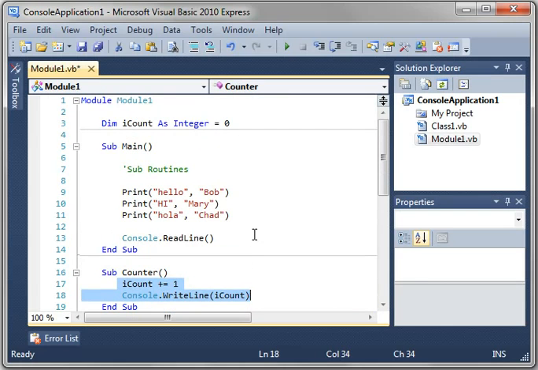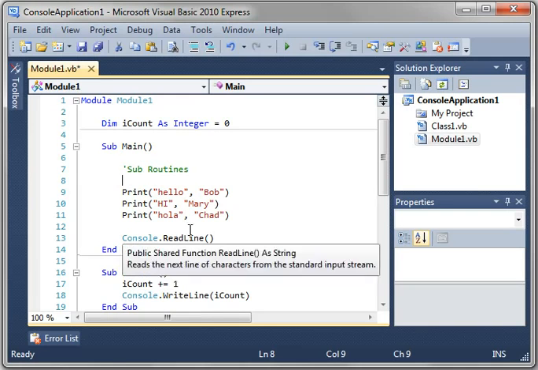That's called variable scope. Very important you understand that concept, so I'm going to go over it real quick one more time. Because the variable is outside of any subroutine, it is a global variable, meaning it can be accessed by any subroutine. If you put it inside of a subroutine, it's only available to that specific subroutine. So if we put it in Main, Counter will not be able to access it.